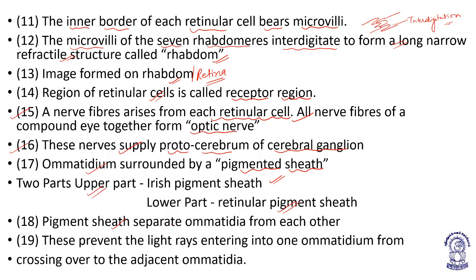The pigmented sheath separates the ommatidia from each other. It prevents the light rays entering one ommatidium from crossing over to the adjacent ommatidia. So blurring of vision is prevented by the pigmented sheath.